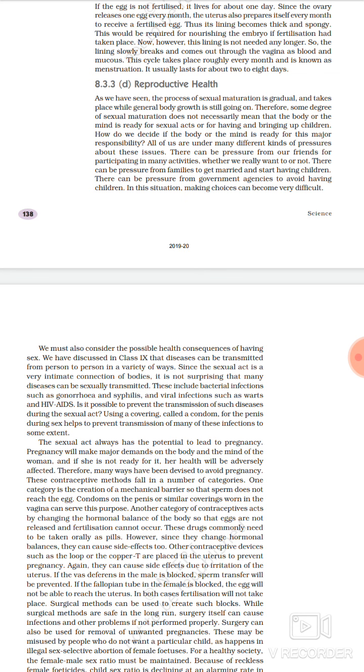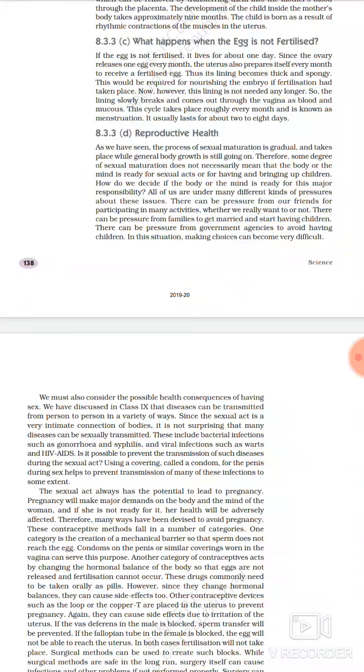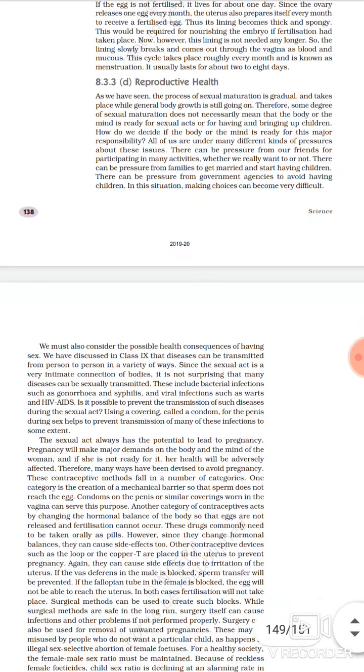It means a lady becomes incapable of producing young ones, and it can lead to cancer, to many other urinary tract infections, and it may even lead to the death of a female also. So you have to take lots of care, as lots of blood comes out every month, so there can be a loss of blood and that can lead to anemia.